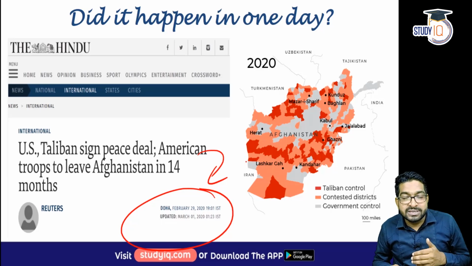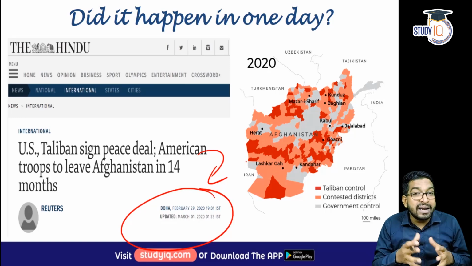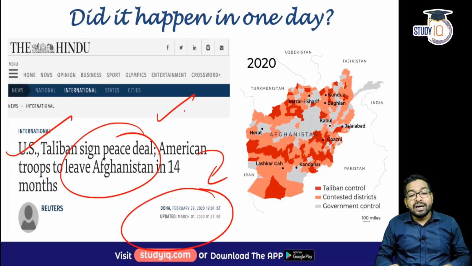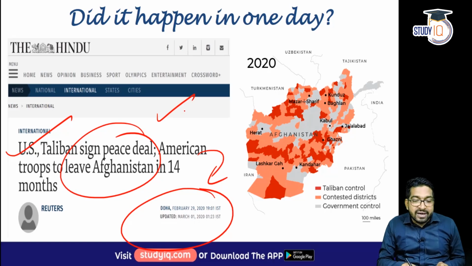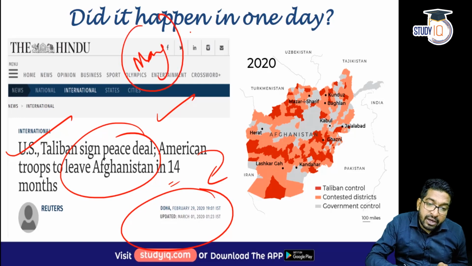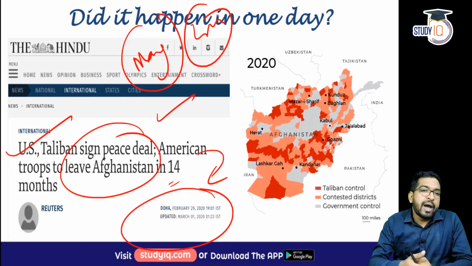The US envoy, Zalmay Khalilzad, was the broker to this particular deal. And please remember that the Afghan government was not a party to this deal. You see, US and Taliban sign a peace deal, American troops to leave in 14 months. So the due date was May, right? May 2021 was the deadline when the US withdrawal was going to happen.